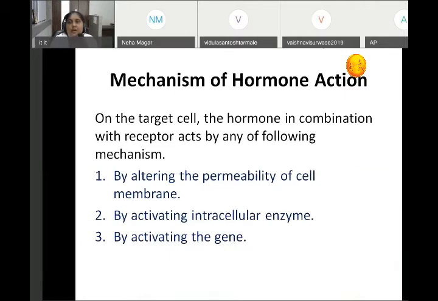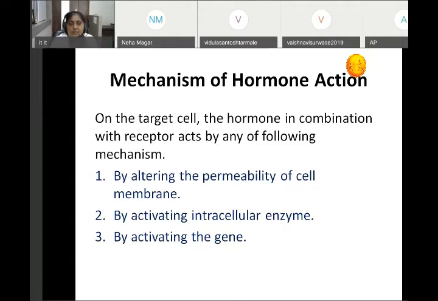The mechanism of hormonal action: how the hormones act. You know, the hormones are released from the gland into the blood, and they attach to the specific receptor, and the hormone receptor complex is formed. Now, when the hormone receptor complex is formed, how do they act? There are three mechanisms. Please write down. This is very important because a short note is asked on this. On the target cell, the hormone in combination with the receptor acts by the following mechanisms.